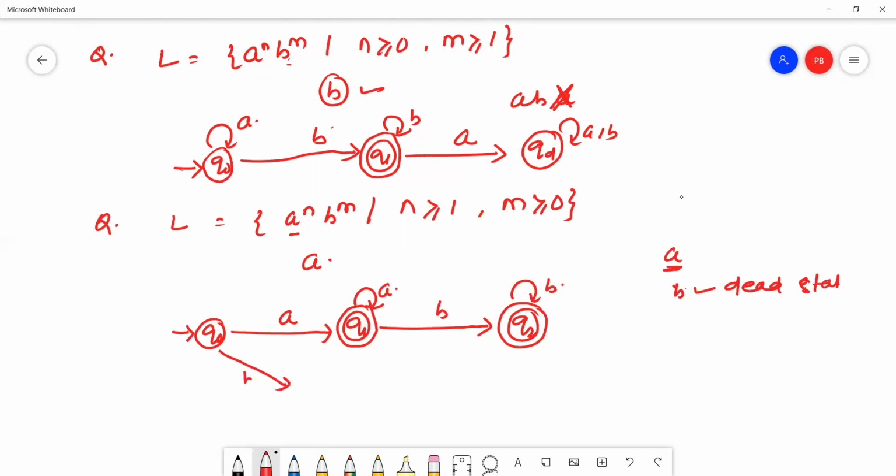Q0 reads a, b; Q1 reads a, b; Q2 reads b. Suppose a b is a valid string. After b, a will not start. If a starts, this is an invalid string and goes to the dead state.